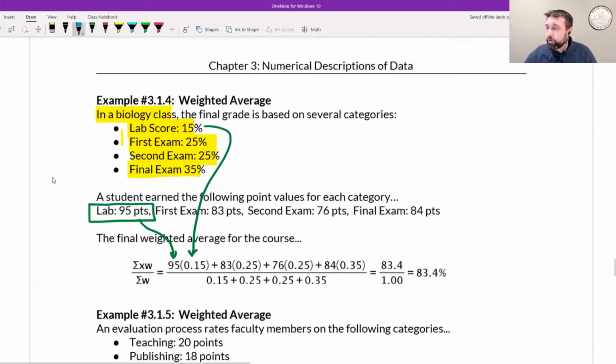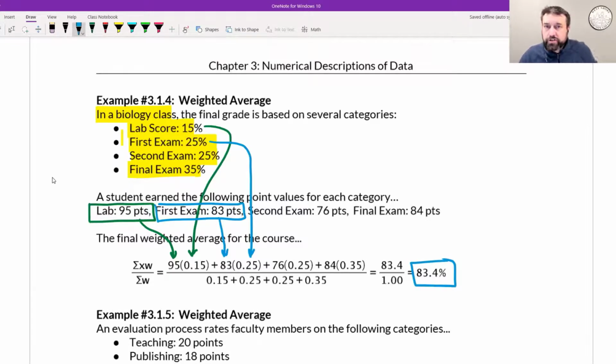Then you do the same thing for your first exam. Your first exam, you got an 83 on it. So you take that 83 and multiply it by the weighted component for the first exam, which as a decimal is 0.25. You do this for the other components, and that will give you your weighted average. So your grade point average is a weighted average. This class that you're taking right now is a 3-credit class. That means we meet for about 3 hours each week, okay? You could also be taking a chemistry class that maybe is a 5-credit class, okay?